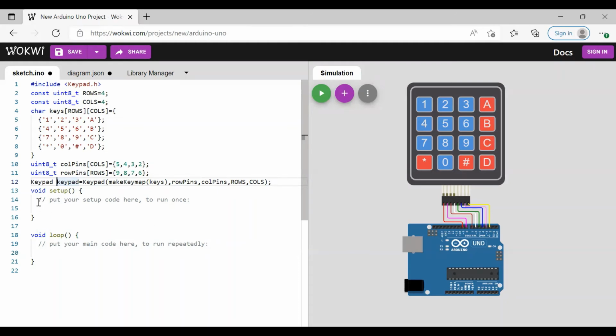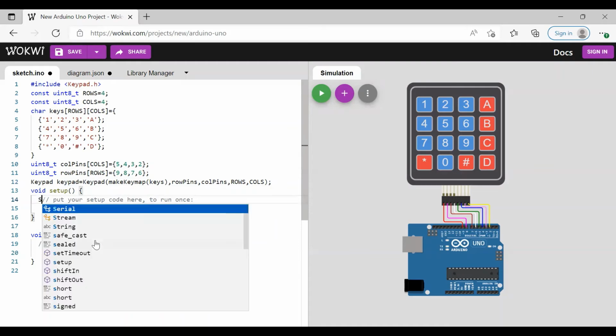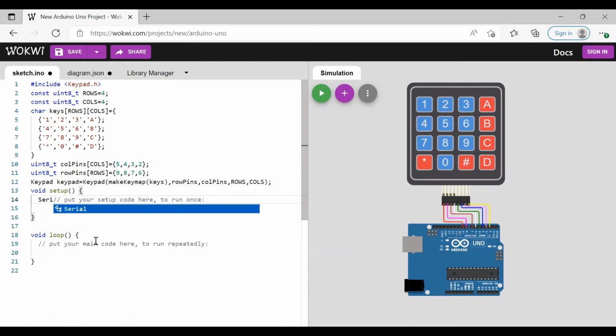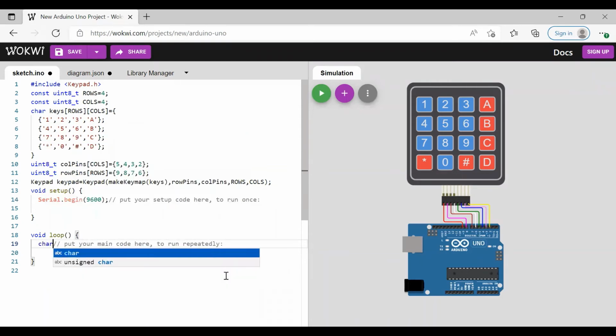Next, coming to the setup. We just want to print the keys when a key is pressed. So Serial.begin with 9600. Now coming to the loop. We'll take a character called key, and then we'll apply the method get key to this keypad that we initialized in the beginning.